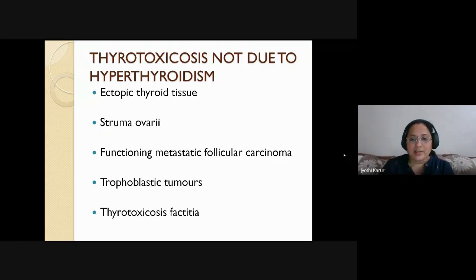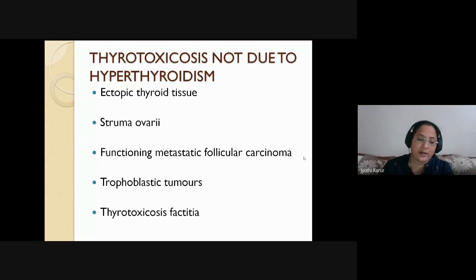Sometimes a metastatic follicular carcinoma can produce thyrotoxicosis signs and symptoms. Sometimes gestational and non-gestational trophoblastic tumors can produce thyrotoxicosis symptoms.